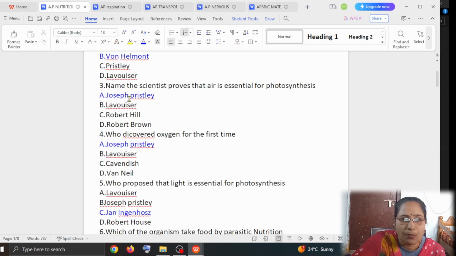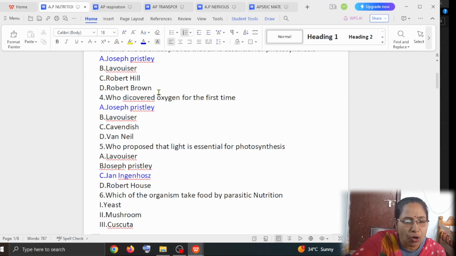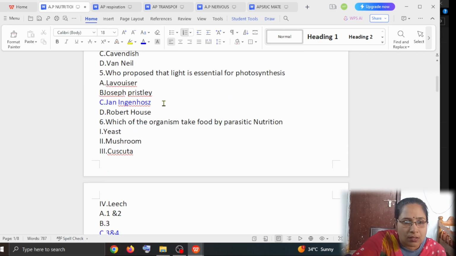Name the scientist who proves that the air is essential for photosynthesis. Joseph Priestley, Lavoisier, Robert Hill, and Robert Brown. The answer is Joseph Priestley. Who discovered the oxygen for the first time? Joseph Priestley, Lavoisier, Cavendish, and Van Neel. The answer is Joseph Priestley. Next question is, who proposed that the light is essential for photosynthesis? Lavoisier, Joseph Priestley, John Ingenhousz, and Robert House. The answer is John Ingenhousz.